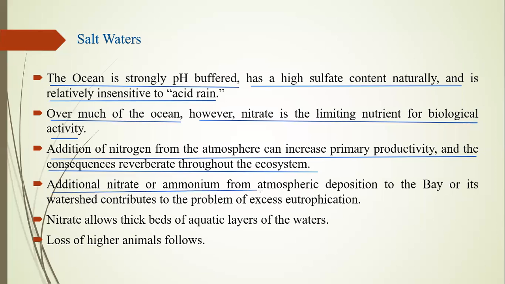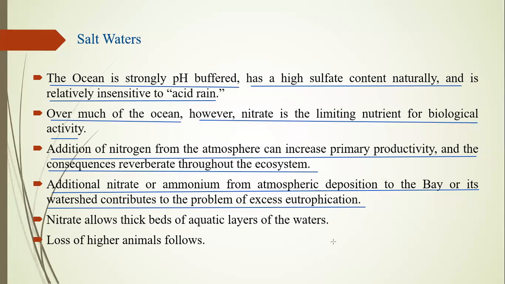Additionally, nitrate and ammonium from the atmosphere deposited to bays or water still contribute to the problem of acid eutrophication. Some of the eutrophication we have to see in our water, like a pond, some of the rivers, some of the irrigation system, we have rejected water directly to the atmosphere. They are producing eutrophication. Eutrophication means they are producing a bacterial effect. There is one biological or non-biological effect production. And eutrophication is one type of shield created on the surface.